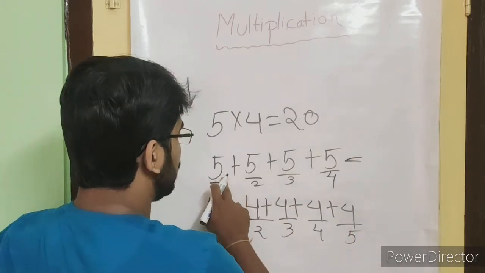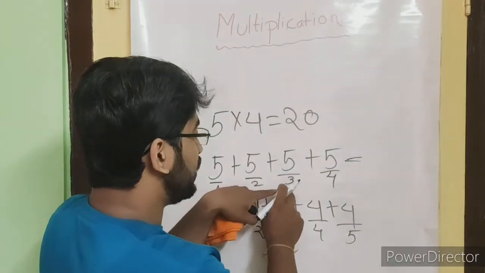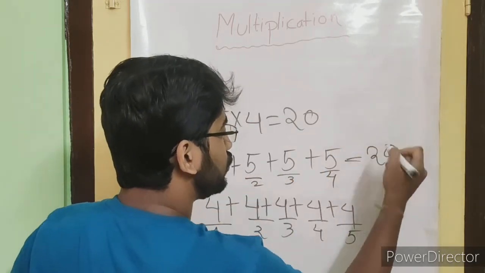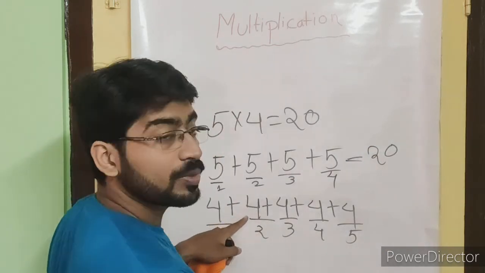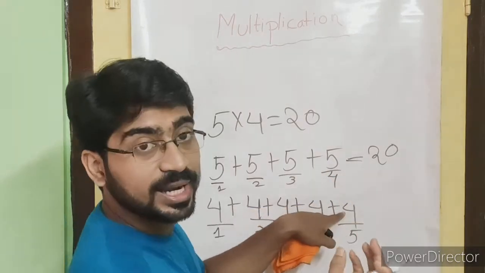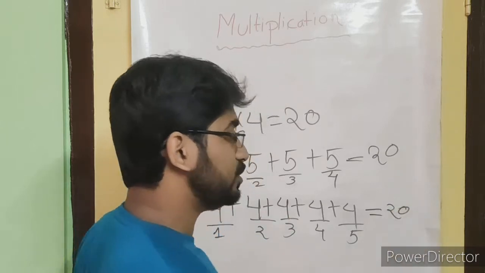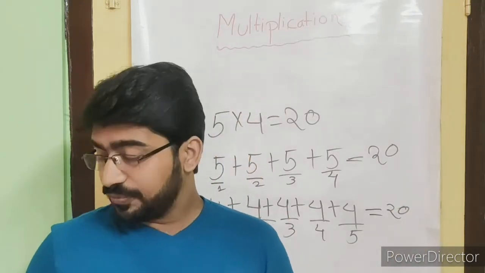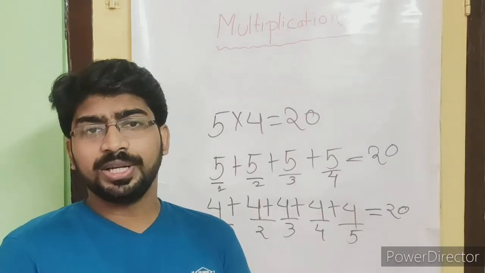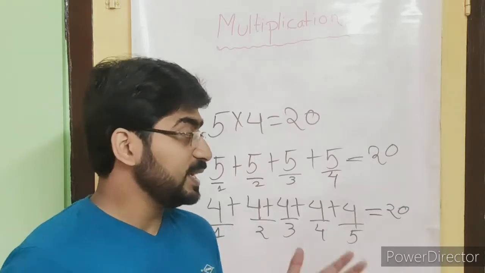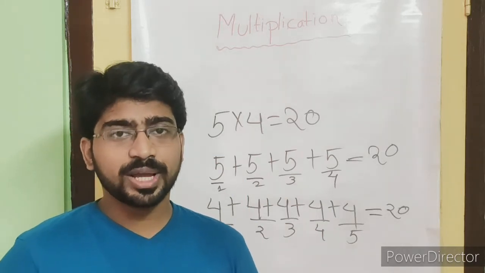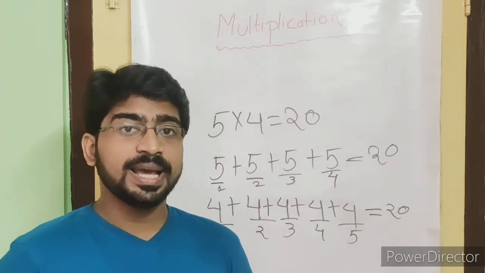তো রেজাল্ট কি হবে? 5 plus 5 is 10, 10 plus 5 is 15, 15 plus 5 is 20. So 20. 4 plus 4 is 8, 9 10 11 12 13 14 15 16 17 18 19 20. So it is 20. So the question may arise, if in this way we can solve any problem, why should we go for multiplication? But my dears, see, these are all small multiplications, where you can at least attempt the sum.